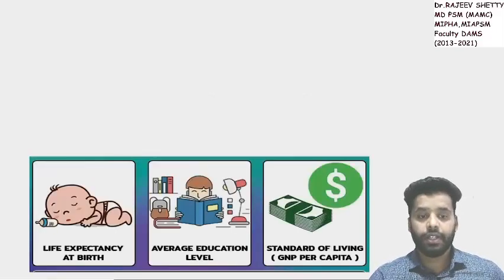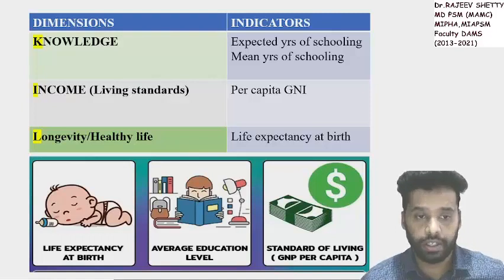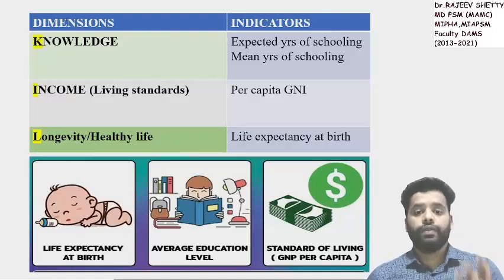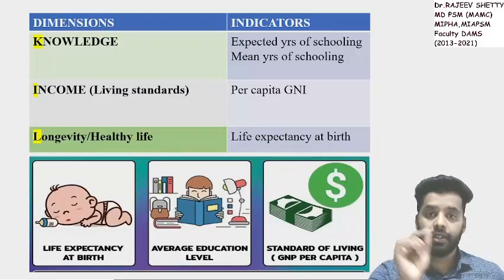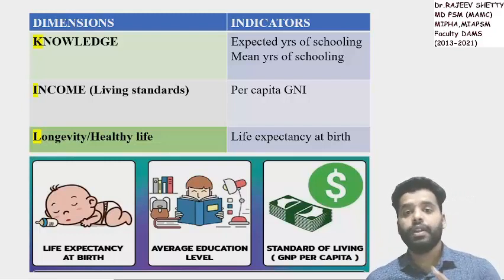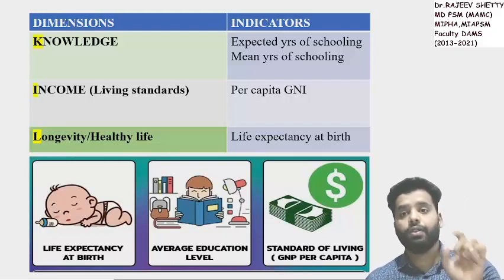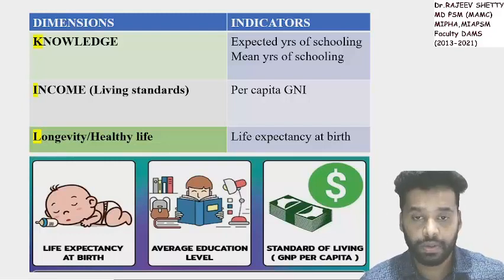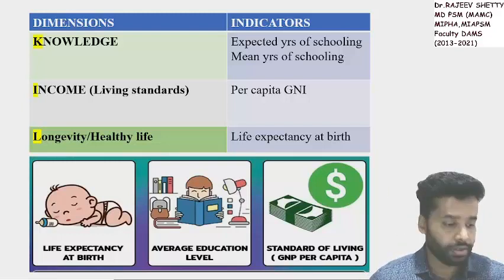So HDI has 3 dimensions, as you know: knowledge, income and longevity. Within knowledge, we are having 2 indicators: expected years of schooling and mean years of schooling. So literacy rate is not considered now. Gross enrollment ratio is not considered now. We have expected years of schooling and mean years of schooling.